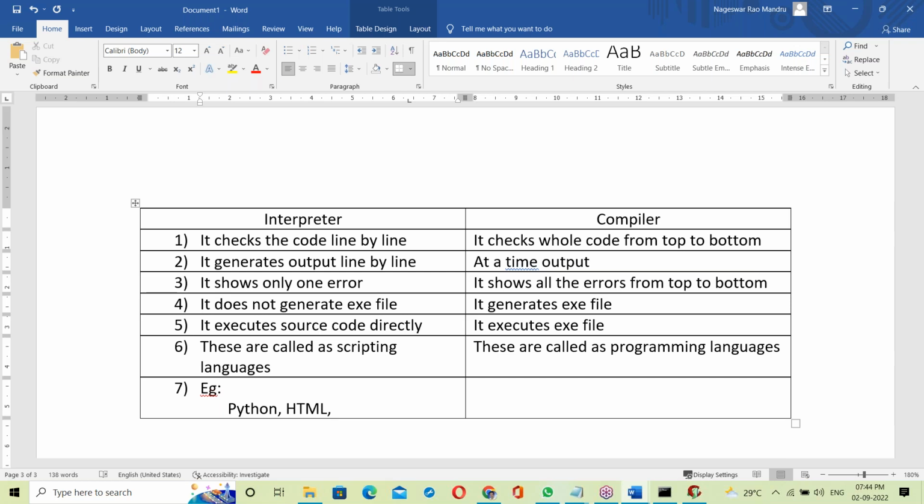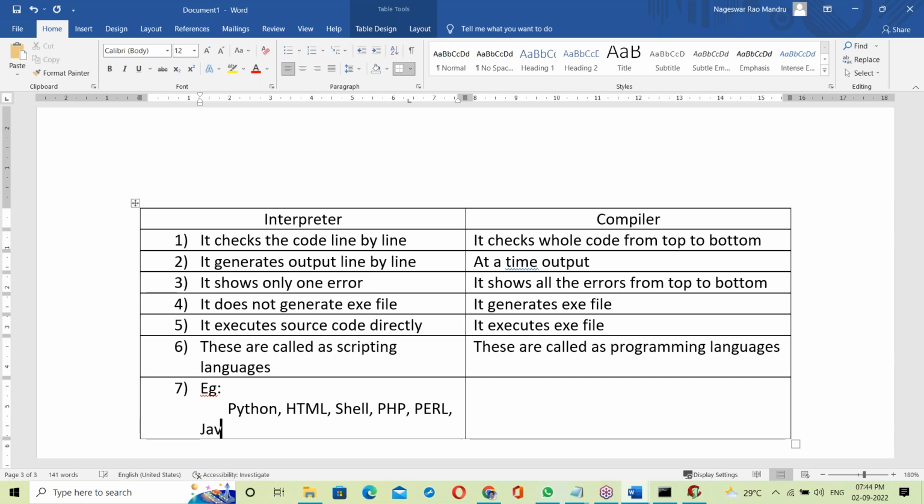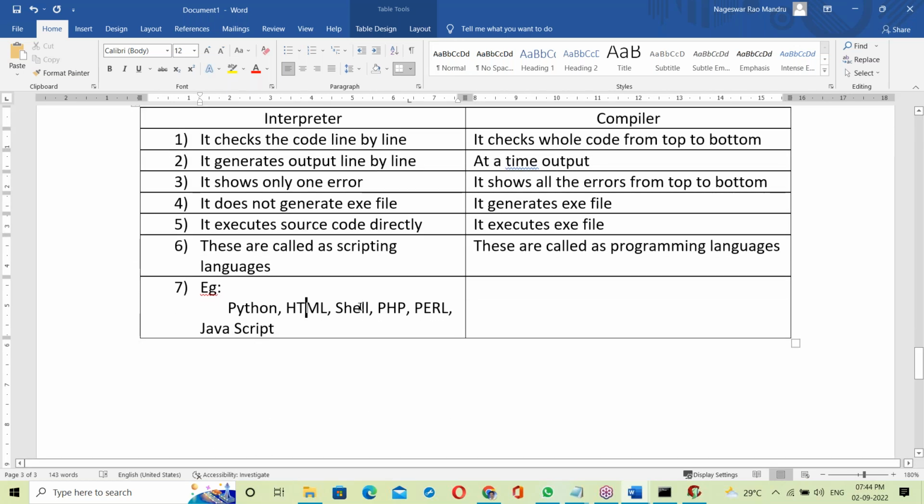HTML is a scripting language. Next, Linux shell scripting is a scripting language. Next, PHP is a scripting language. Next, Perl scripting. Next, JavaScript. So Python, HTML, shell scripting, PHP, Perl, and JavaScript are all scripting languages, interpreter-based languages.